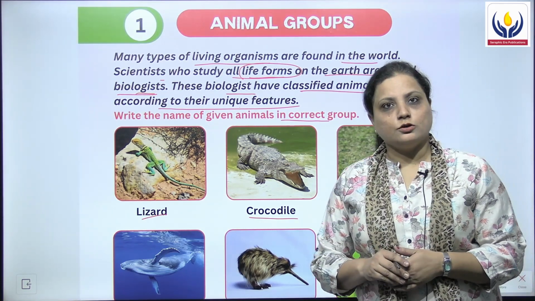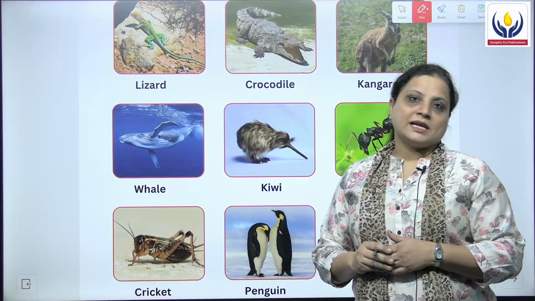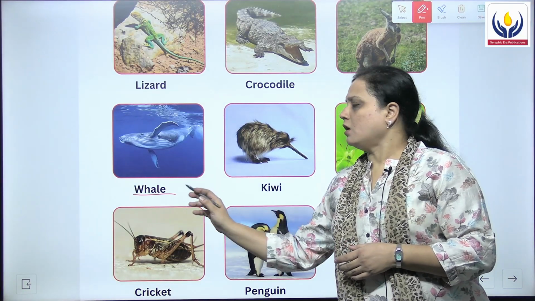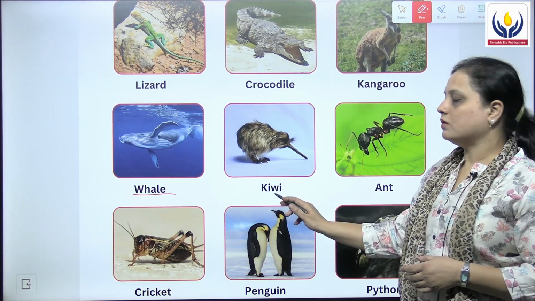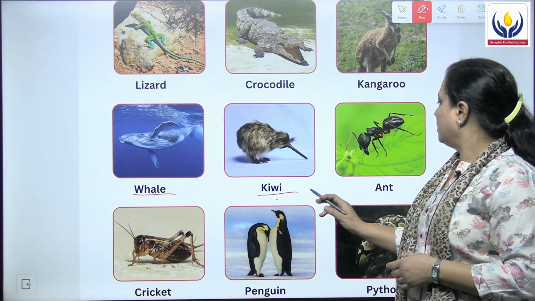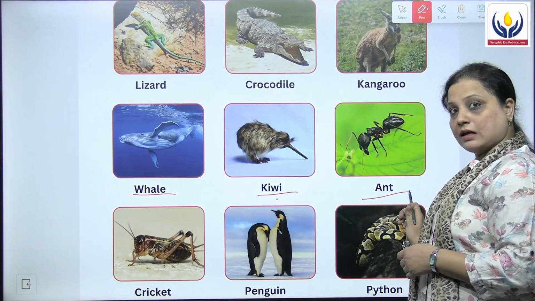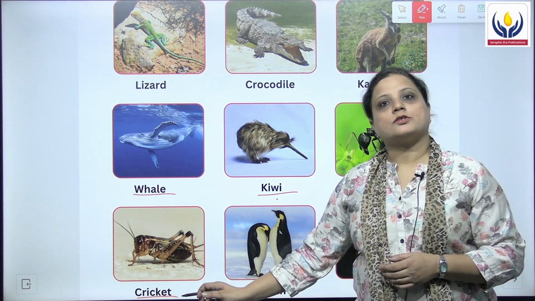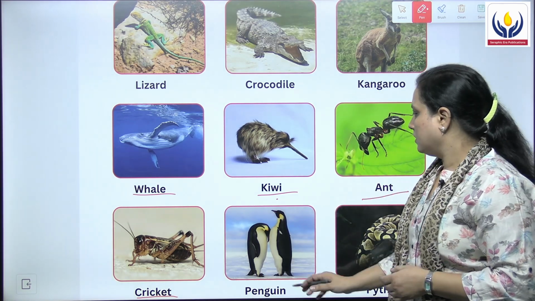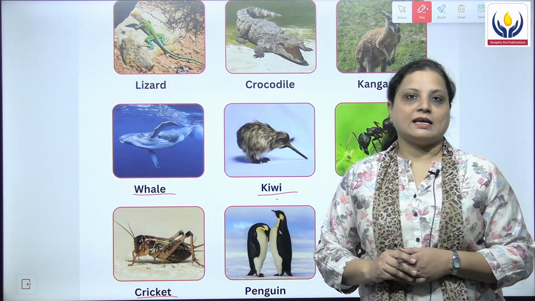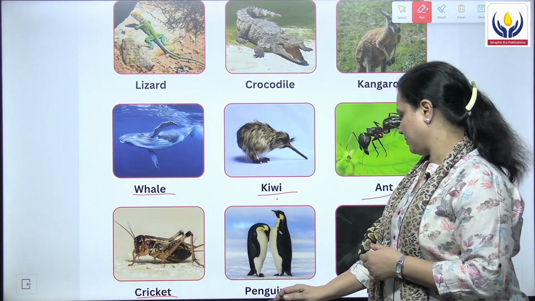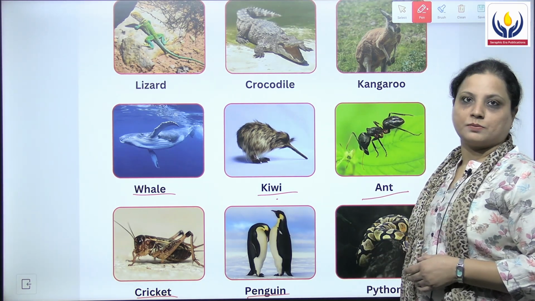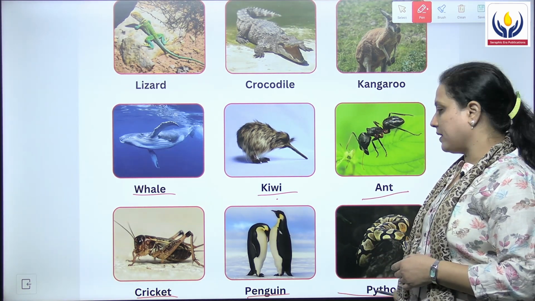Let's now move further to the next picture. The next picture is of a whale, then it is a kiwi. The next picture is of an ant. Then what is this? This is an insect and it is called a cricket. These two are called penguins. And the last picture here is of a python.